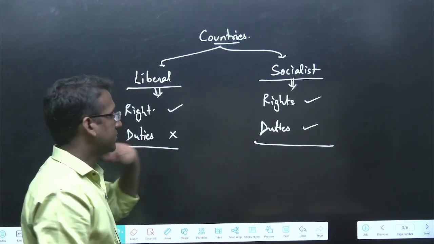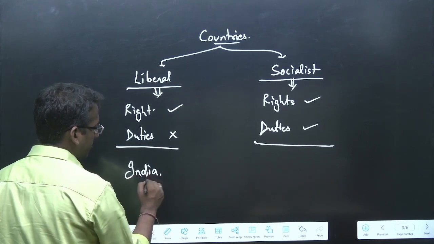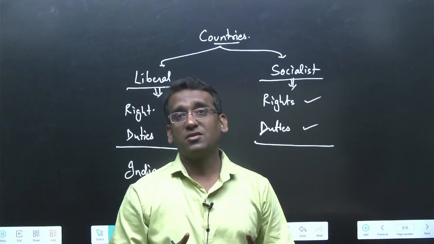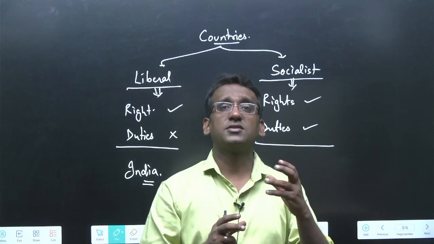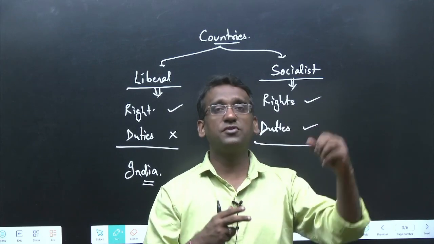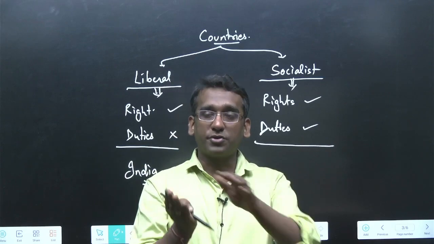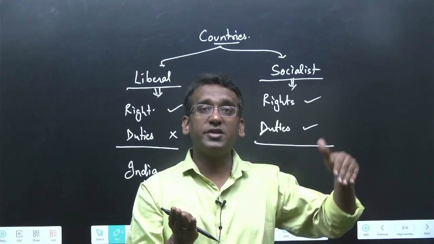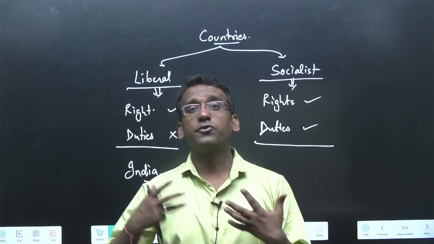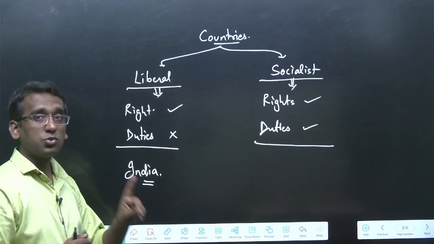Now, India stands to be a liberal country. I mentioned India is a liberal country. Though in the preamble it is mentioned that we are socialist, you need to understand that in the preamble the term socialism highlights the end objective of India. India means to achieve the socialist objective, but we operate like a liberal country. So India operates like a liberal country with an intention to achieve the socialist ideology, and this is the Indian form of socialism, very different from the Western form of socialism. So remember, India is a liberal country and not a socialist country.